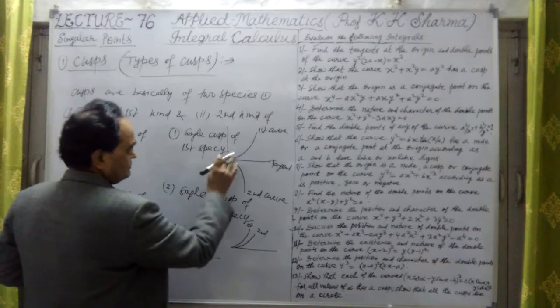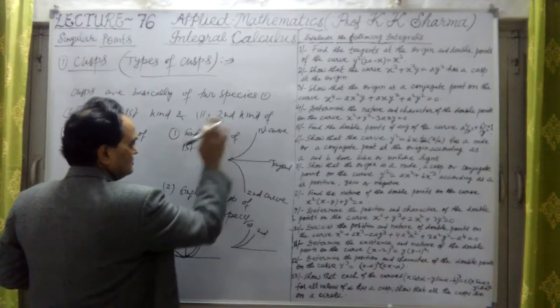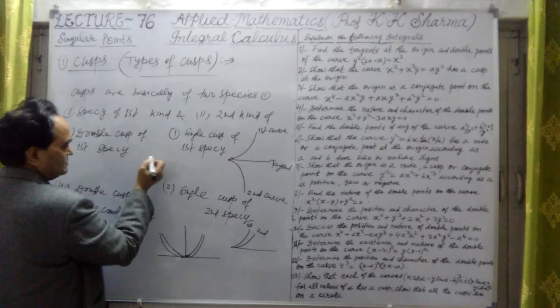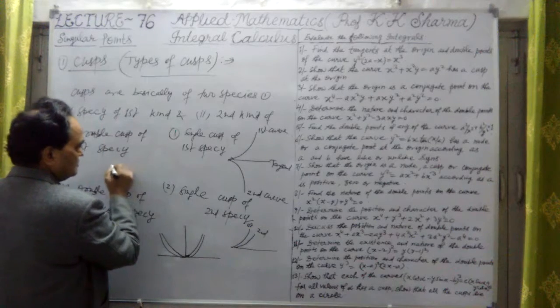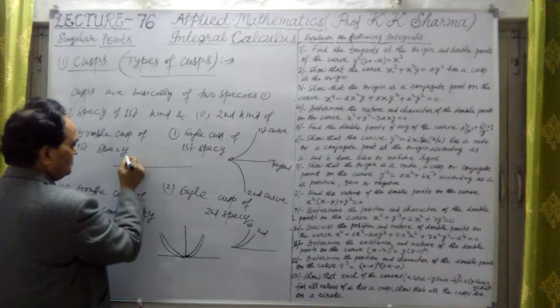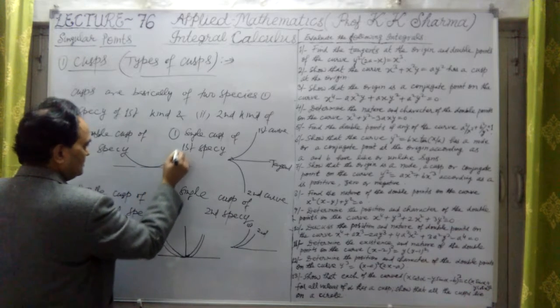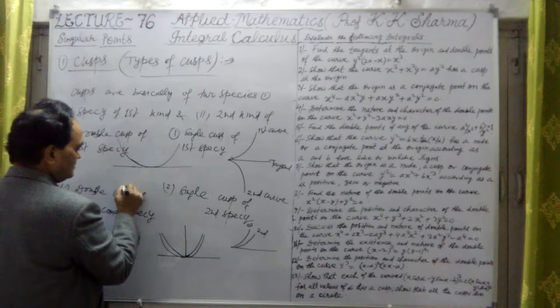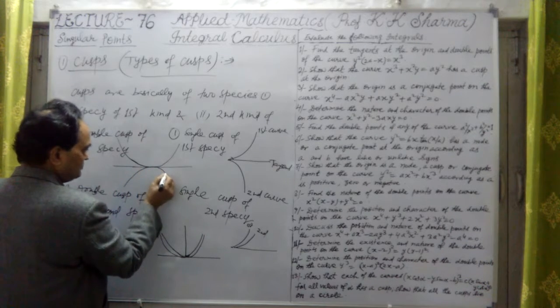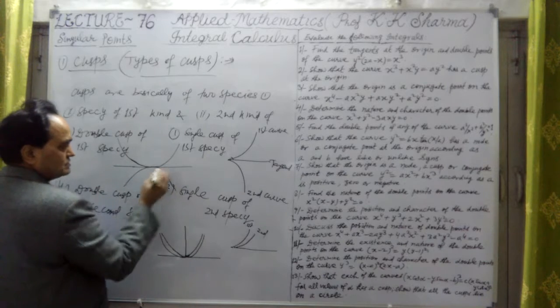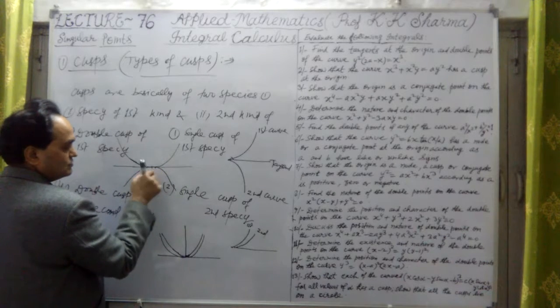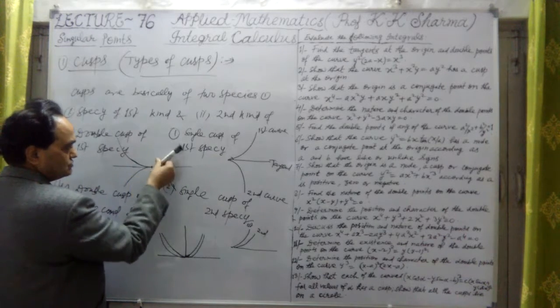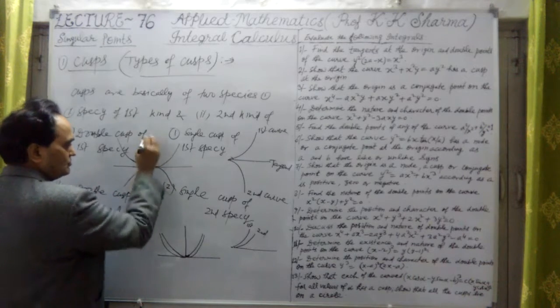Now in this case, if I take this kind of tangent line, one curve is lying in one direction and the other curve is lying in the opposite direction. This is a double point here, but these two cusps are in opposite directions of a normal.